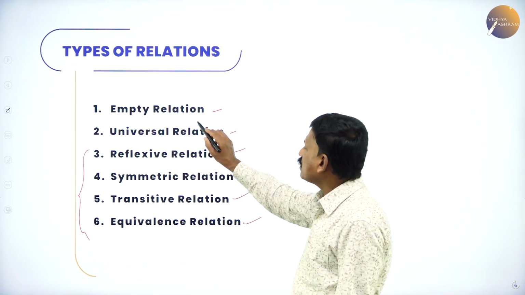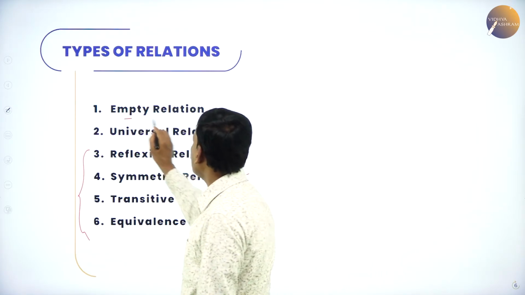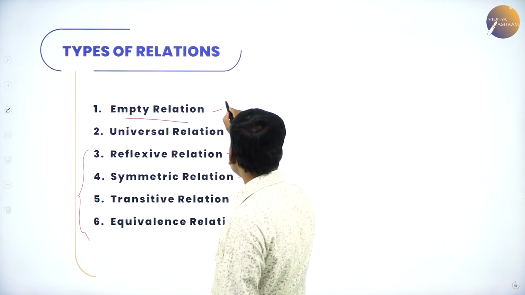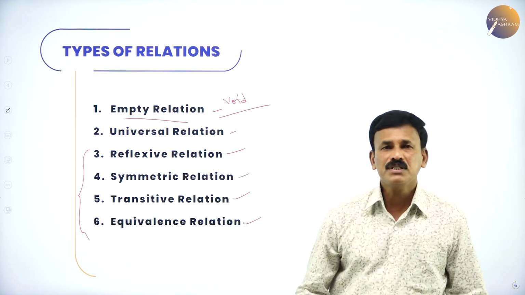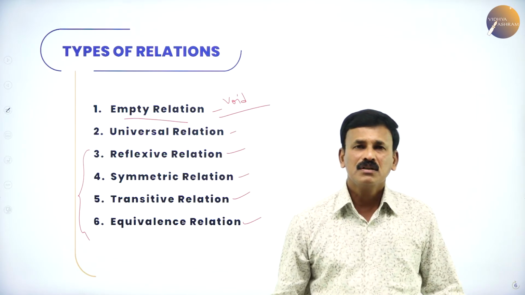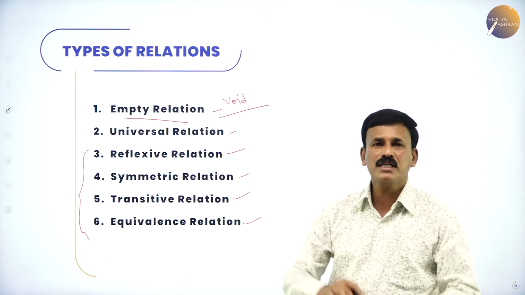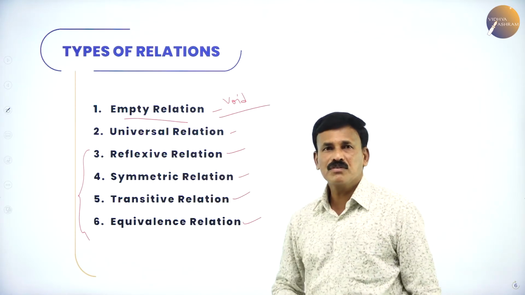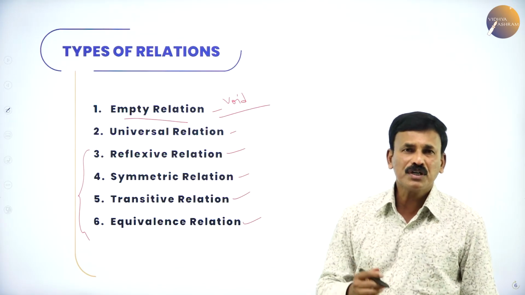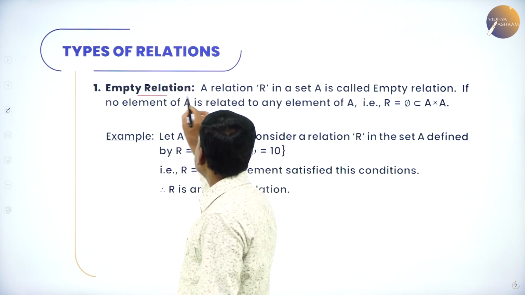Now the two different ones are the empty relation and the universal relation. Empty is also called void, so it is an empty or void relation. Empty or void means nothing, there should not be any elements. Universal relation means it contains all the elements, and then the remaining are reflexive, symmetric, transitive and equivalence relation. Let me explain one by one. Let us come to the first, the empty relation.